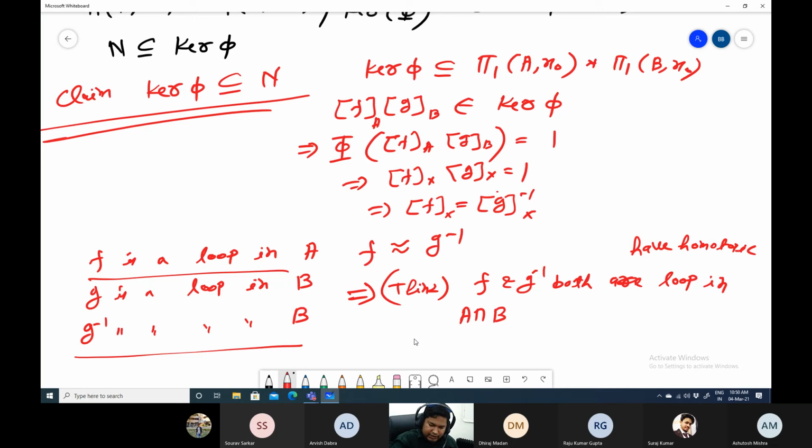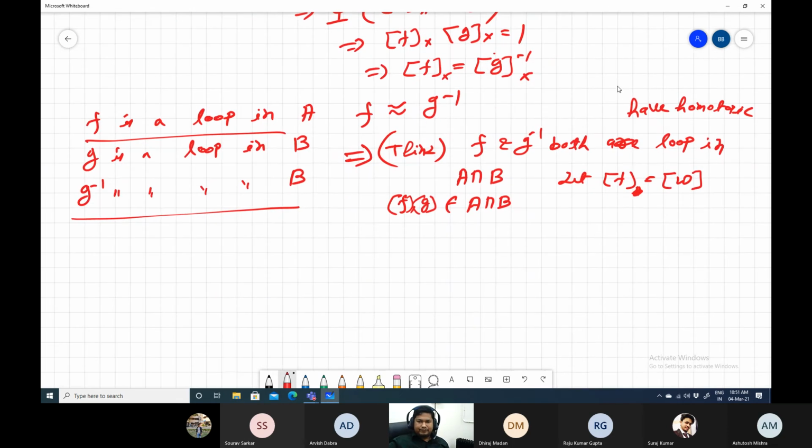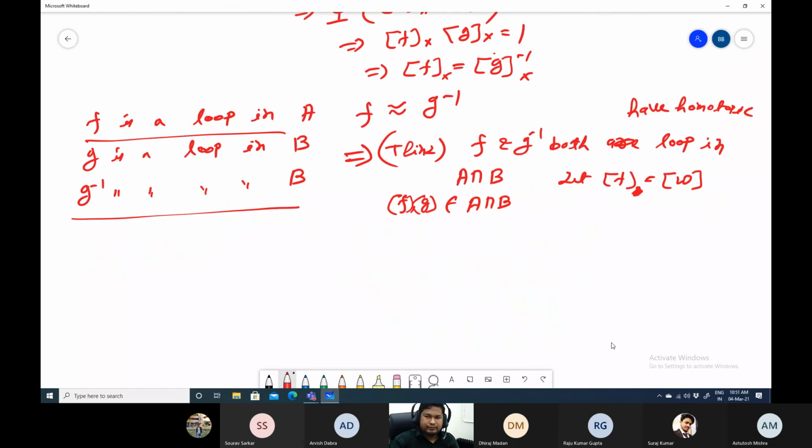Therefore F G actually belongs to A intersection B, and let F equal to W, and then you can write it as W A, W B inverse.